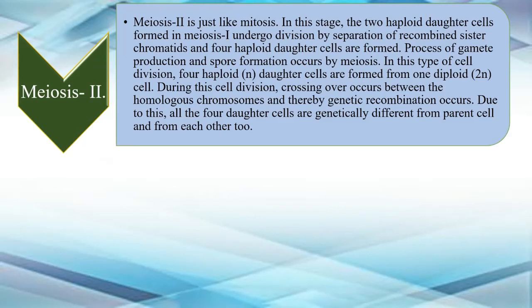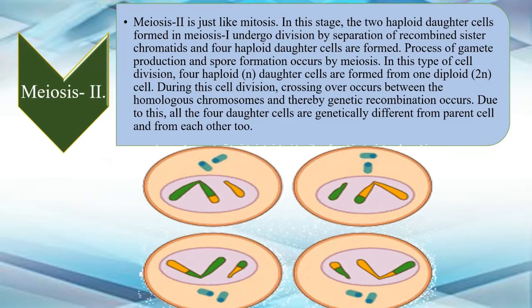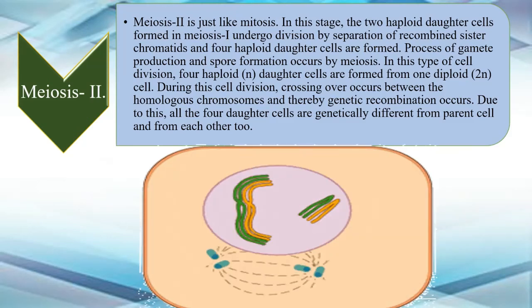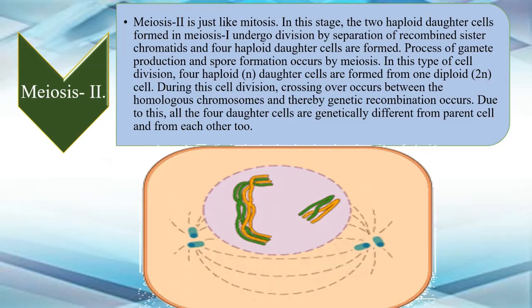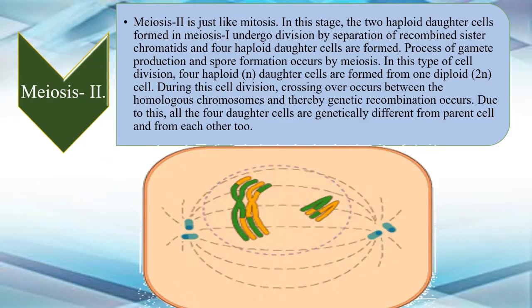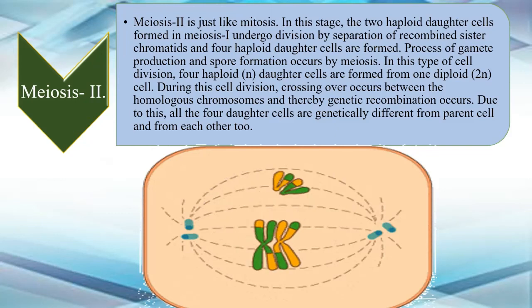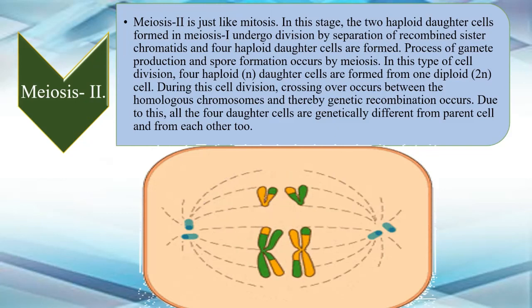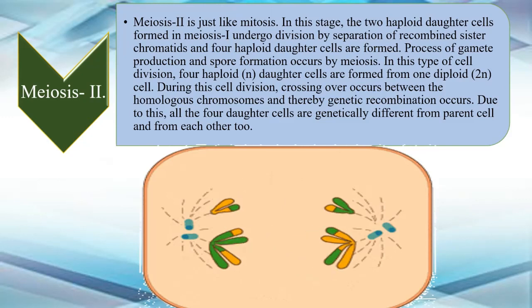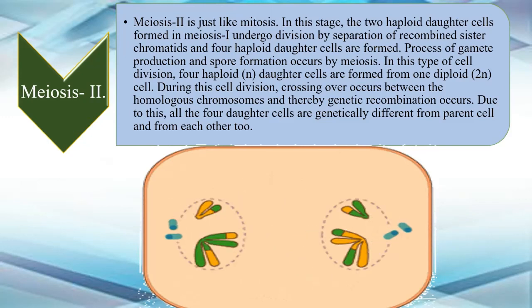Means we have learned that cell division is happening and a diploid cell is being formed. But when we talk about meiosis, we are talking about haploid cells. Okay, so during the cell division, crossing over occurs between the homologous chromosomes. Here you can see, same as mitosis has occurred, these chromosomes are moving towards the end, and with the help of the spindle fiber they will go ahead towards the centriole. Everybody can see. Then the nuclear membrane will be formed.